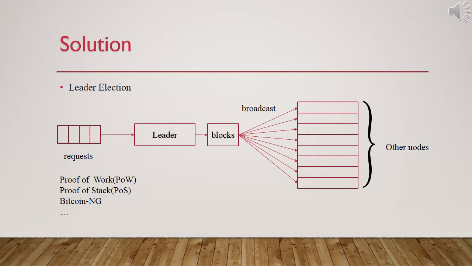In short, the methods to enhance the blockchain's performance concentrate on two directions. The first direction is leader election. A leader can determine the global order of blocks, which can reduce the overhead, such as in Bitcoin-NG. In fact, the common consensus mechanisms used in traditional blockchains, like proof of work and proof of stake, are also forms of leader election. But leader election raises centralization. Blockchains based on leader election have to frequently change the leader, which causes extra expenditure.